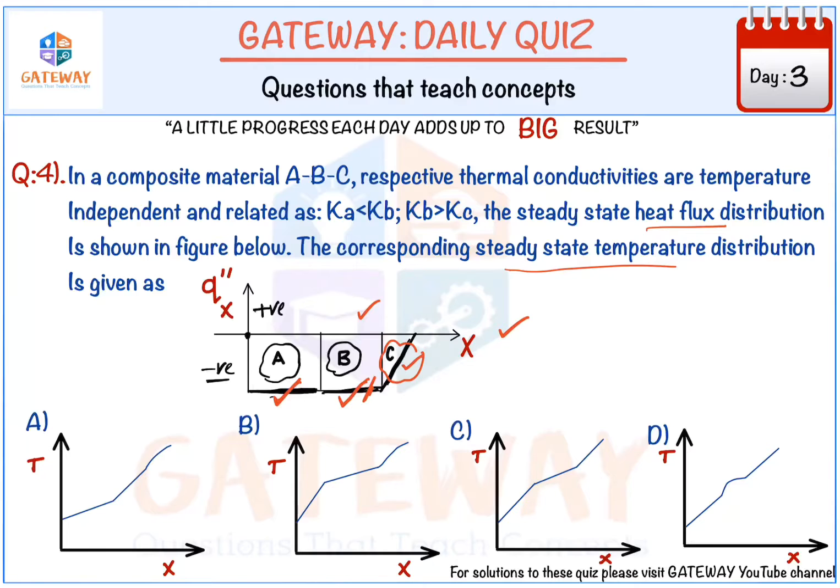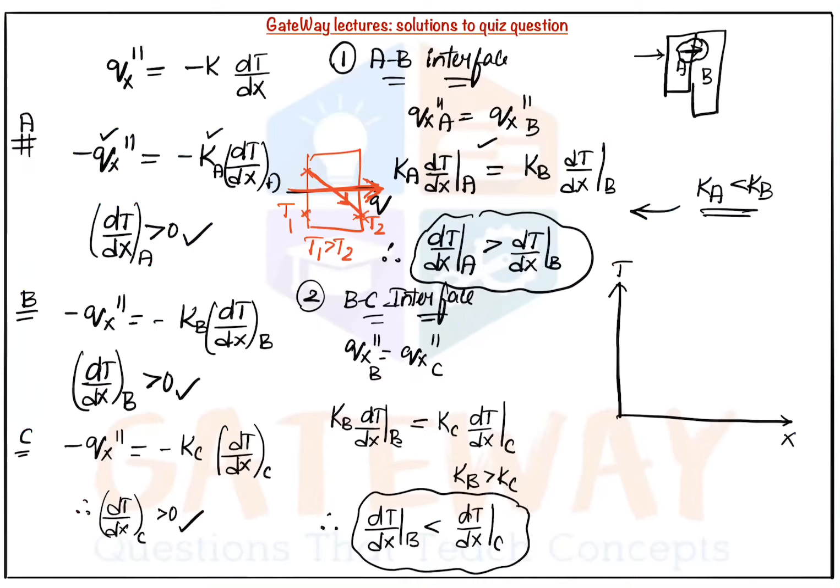But here in C, the heat flux is linearly varying, then our temperature will be a parabolic variation with respect to x. So first in A we got that the temperature distribution is linearly varying. So when it is linearly varying, we will draw a line and we'll call it A. And next, this is the slope, let it be theta A. We know from the question that theta A is greater than theta B.